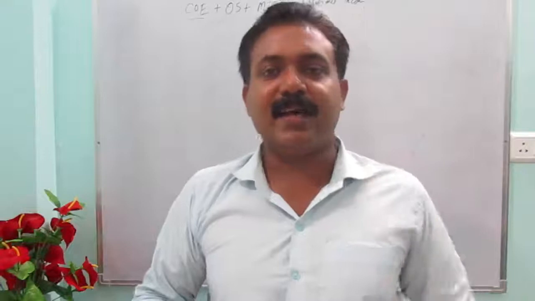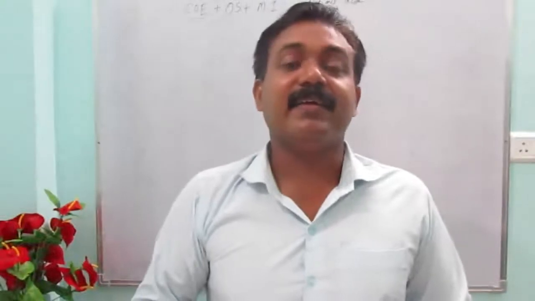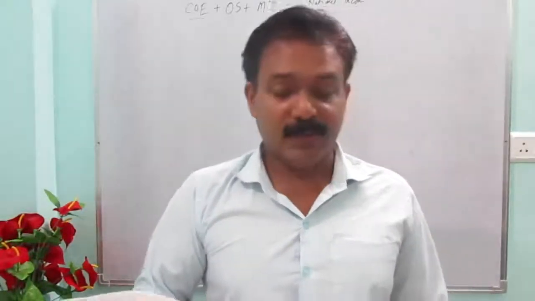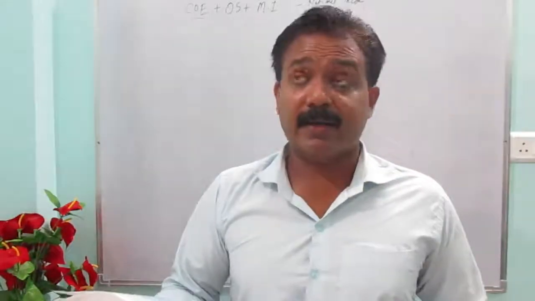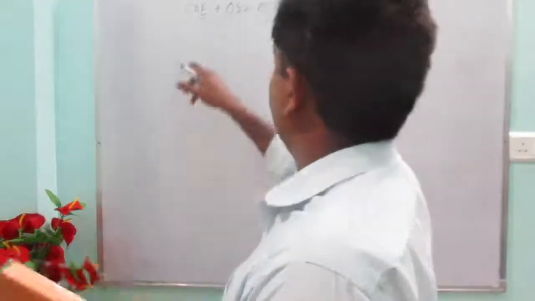National income. Okay. So COE we have seen, compensation of employees: wages and salaries in cash, wages and salaries in kind, and the third one is employers' contribution to social security schemes. Okay, so these three things are necessary for finding compensation of employees.